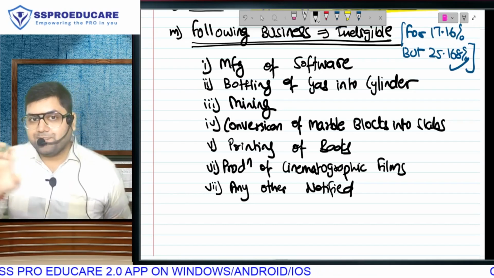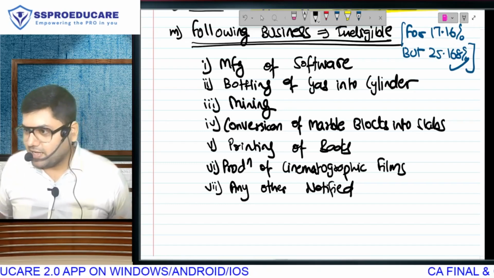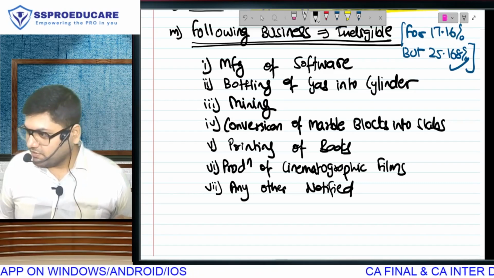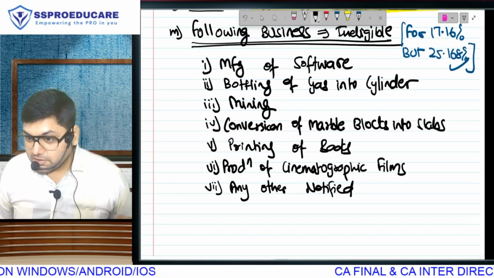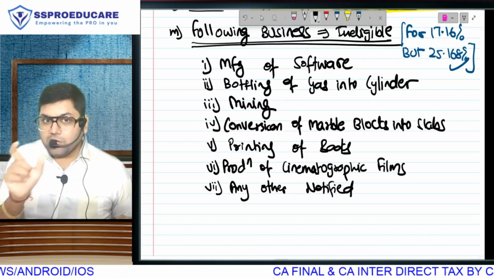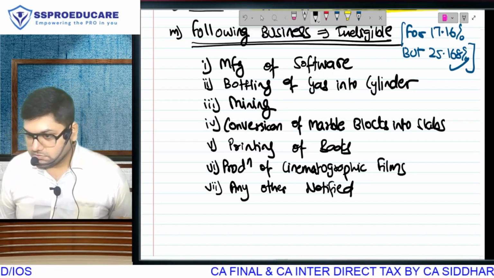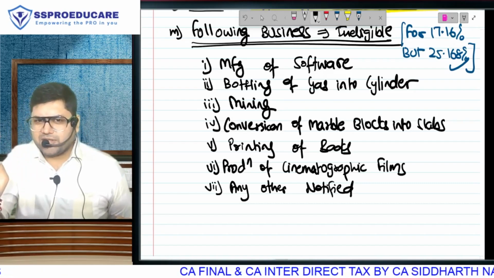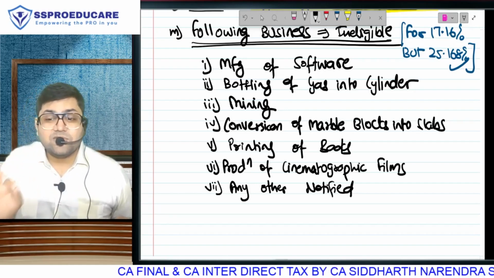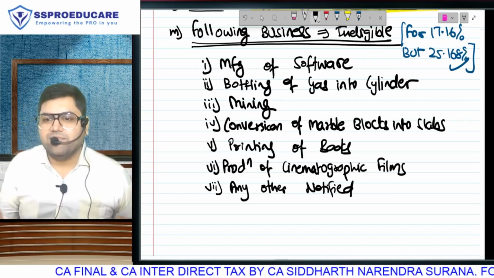Supposedly it is observed that people are engaged in some kind of misuse, like literally saying that I incorporate a company and say what? I manufacture chartered accountants. So they have to prohibit it. But they will not wait till the budget. What is the meaning of notification? Notification means during the year we will make an announcement whenever we want. The best example of notification, something that you can relate to, is the cost inflation index of capital gain, which is never announced on the budget date. Cost inflation index will be announced during the year by way of notification.